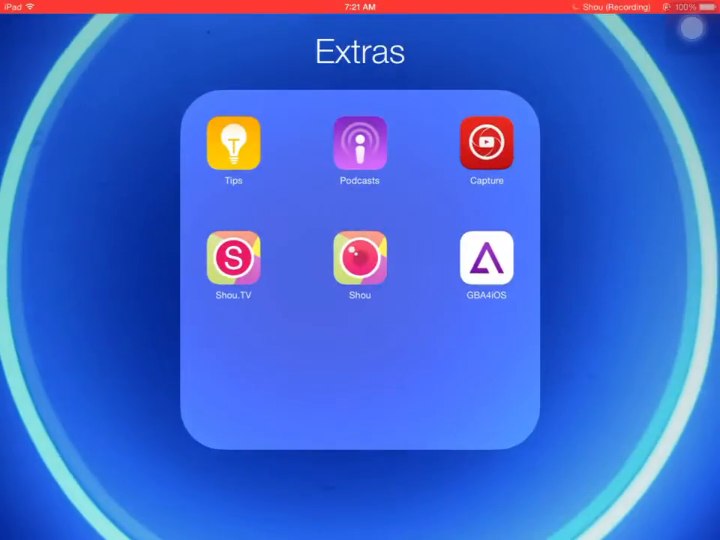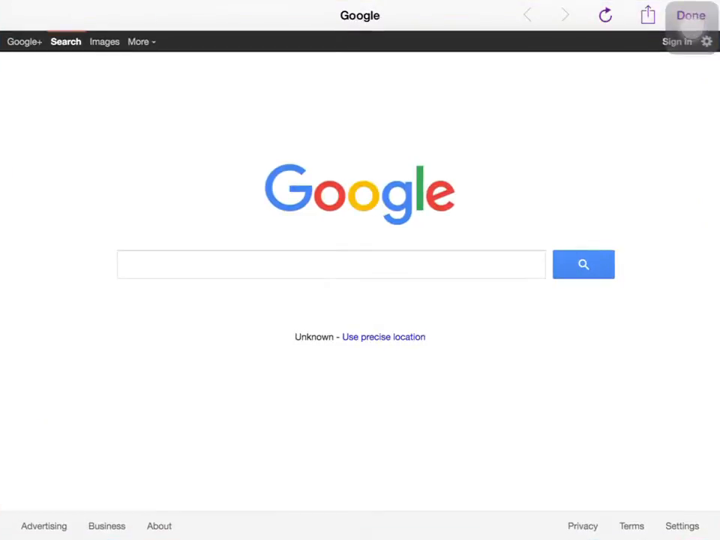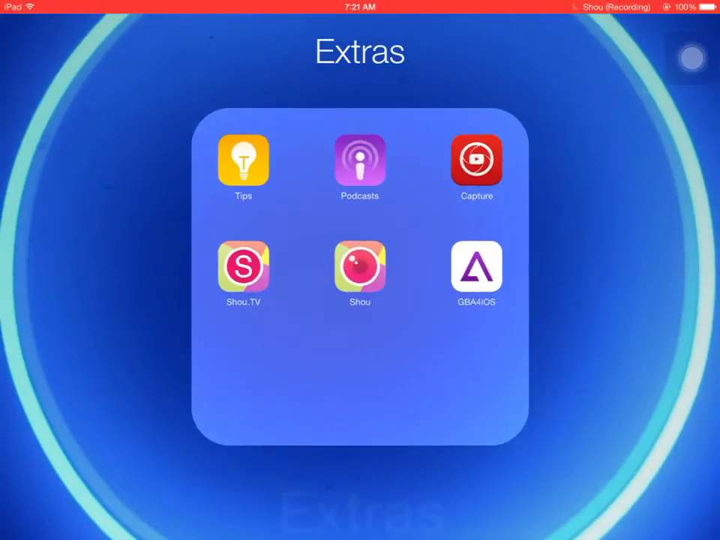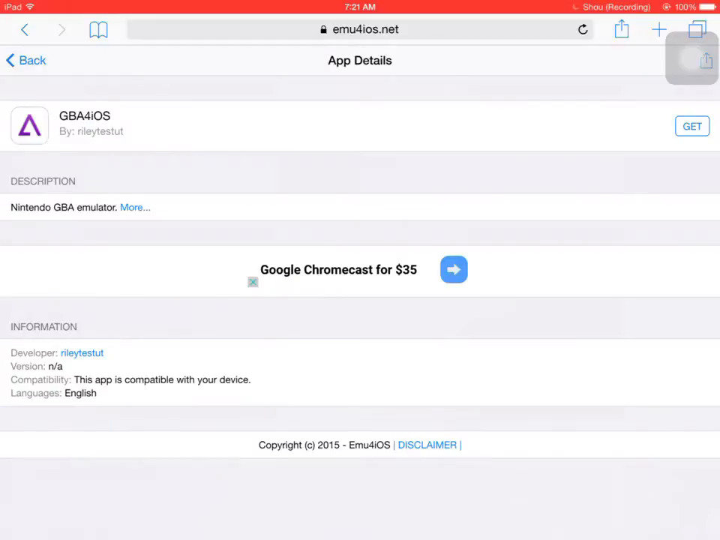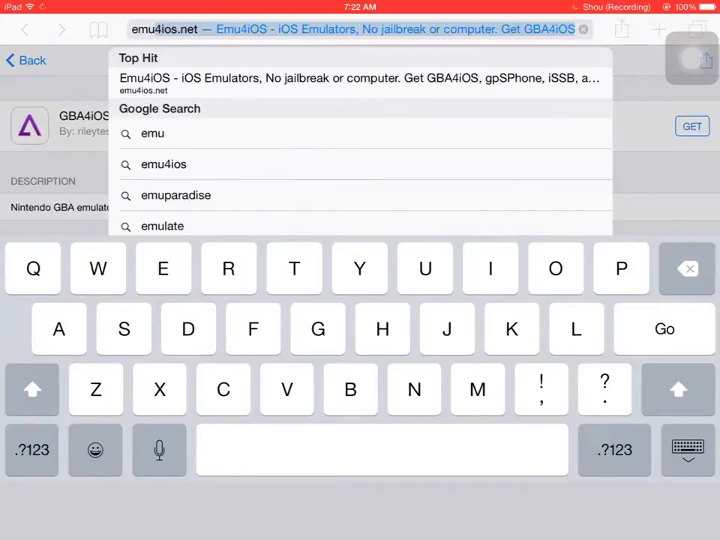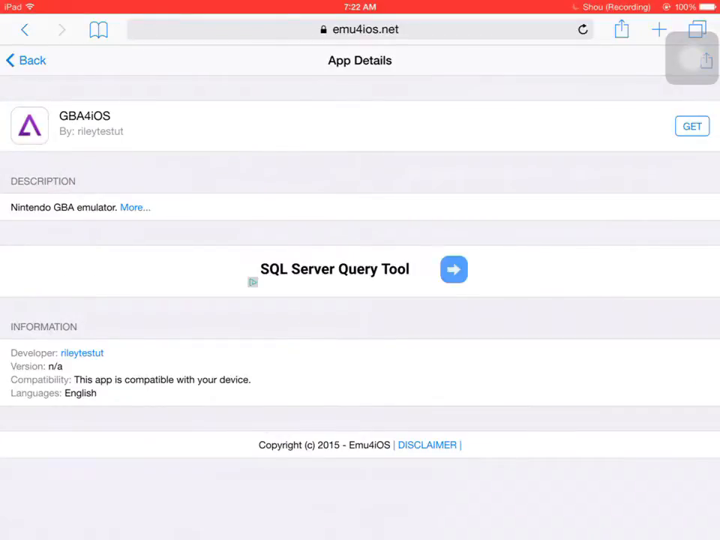Hello guys, today I will show you how to get GBA4iOS and how to install the games that I have right now. Pokemon Fire Red, it's working perfectly. So, one, go to any internet browser and then just type in GBA4iOS, and then press the arrow that shows, and then press get.